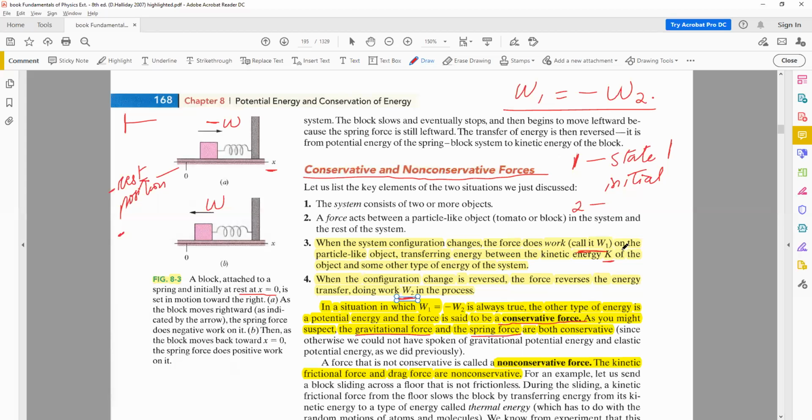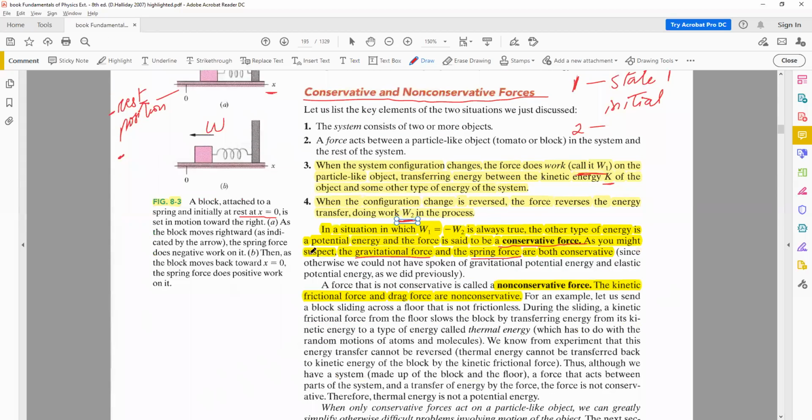The second case is a non-conservative force. A non-conservative force is for a system that cannot be reversed, and examples of this are frictional force, thermal energy, frictional energy. In these cases, we cannot reverse the work done. So sometimes we also say that the energy has been wasted, but it's not really stored in that case.